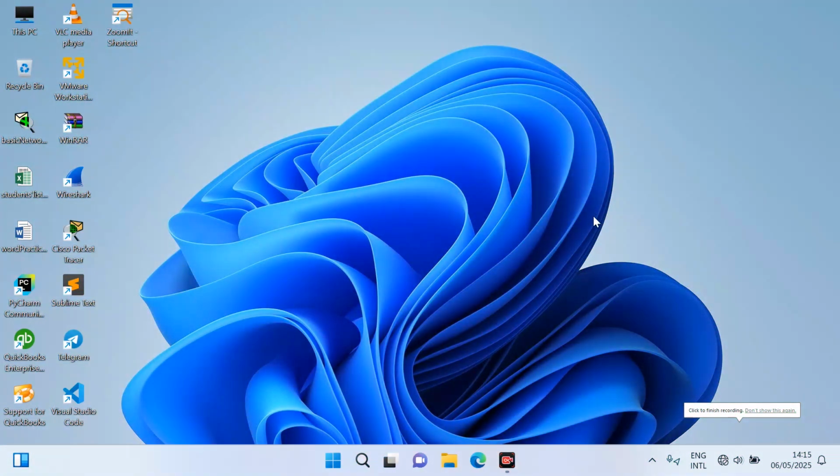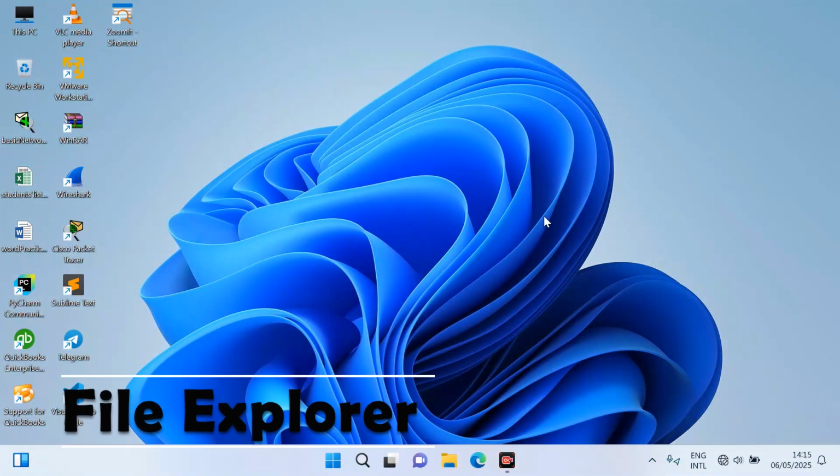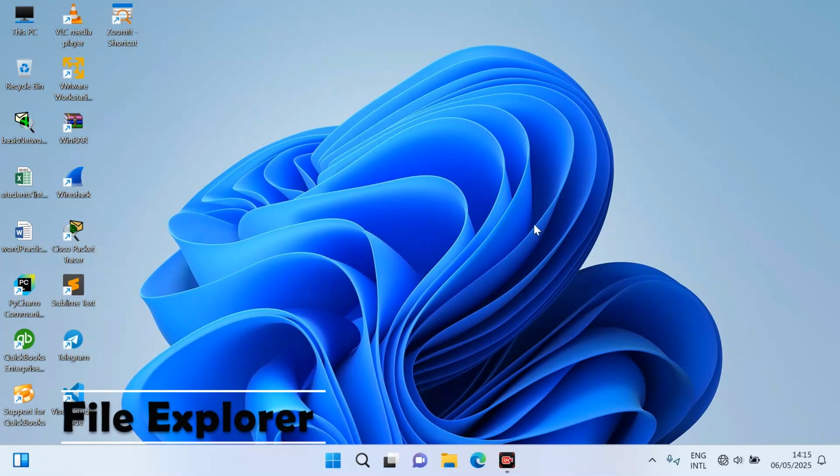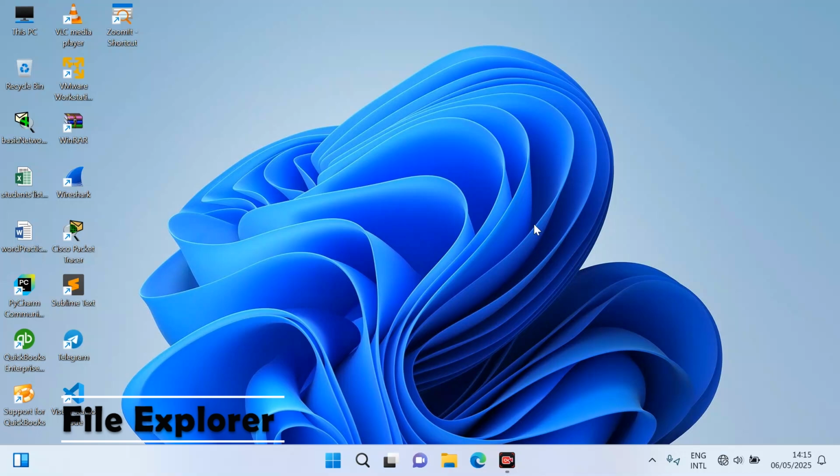Hello, welcome back. In this module of the Windows 11 tutorial, I'm going to explain some of the features of Windows File Explorer or Windows File Management. The concept of some of these settings may be very basic for some of you, but they are very key to understanding how Windows File Explorer works in the work environment.